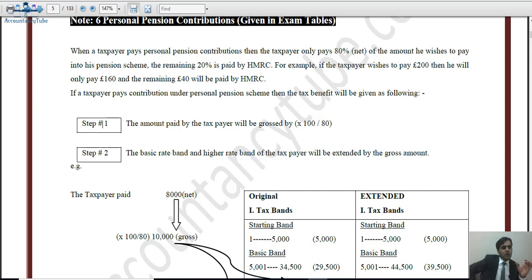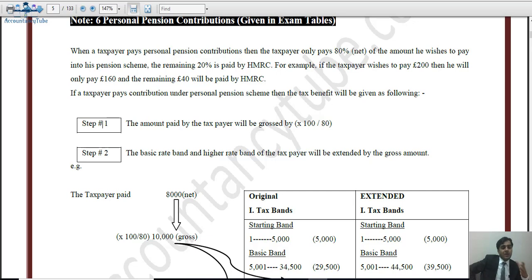Another benefit is that for certain things like personal allowance and the child benefit income tax charge, we have to calculate the adjusted net income. In order to calculate the adjusted net income, we have to deduct the gross amount of the personal pension contribution from the net income. So it reduces our net income so that we can get more personal allowance. I hope that you are getting it. These are the two benefits which I've just told you.